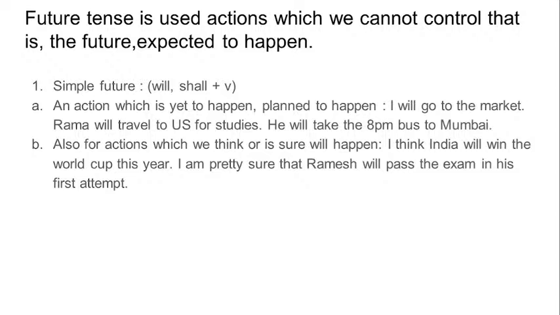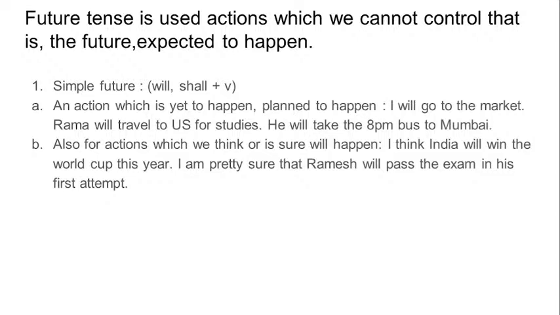Obviously, if it has to happen in the future, then we cannot control that. The first is simple future tense. Just like present and past tense, future tense also has four parts, and we will be discussing the various situations where we use them.